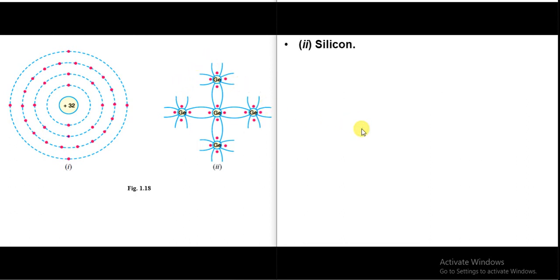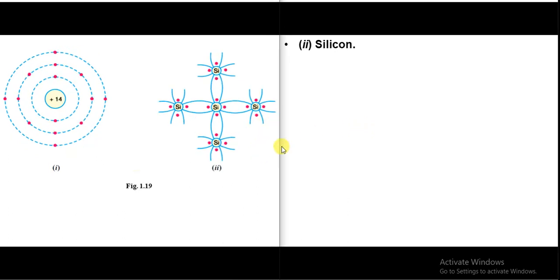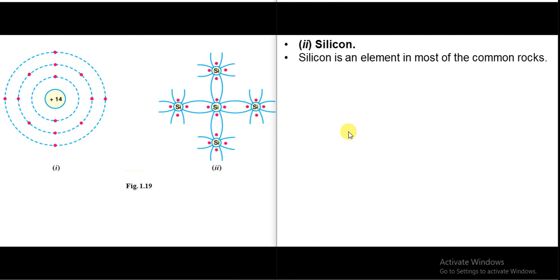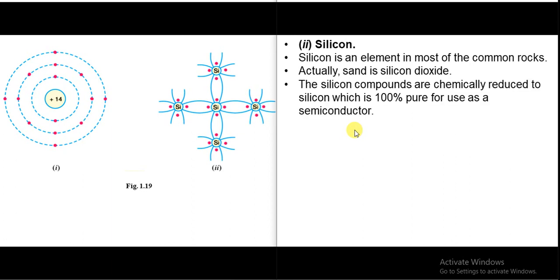Now we will see the structure for silicon. Silicon is the most common rock, and actually what we see, the sand, is silicon dioxide, and by the purification of silicon dioxide we get pure silicon. After purification we get around 100% pure silicon, which is used as a semiconductor.